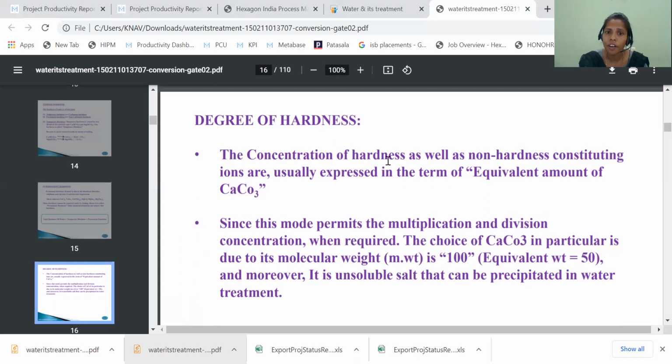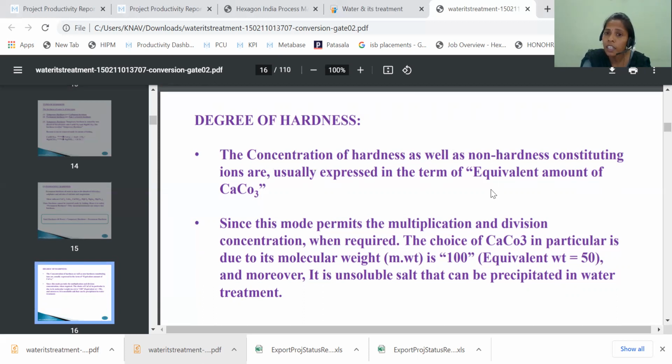The concentration of hardness as well as non-hardness constituting ions are usually expressed in terms of equivalent amount of calcium carbonate. Yes, the hardness can be measured in terms of concentration. So here we are saying the concentration of hardness as well as non-hardness constituting ions, the hardness causing ions and the non-hardness causing ions, usually expressed in terms of equivalent amount of calcium carbonate.